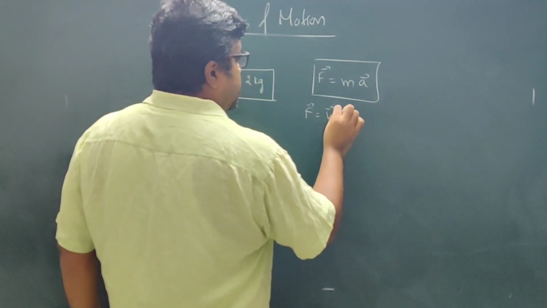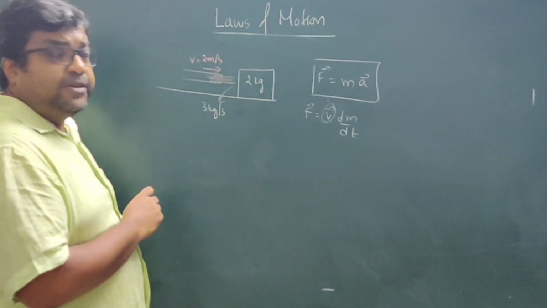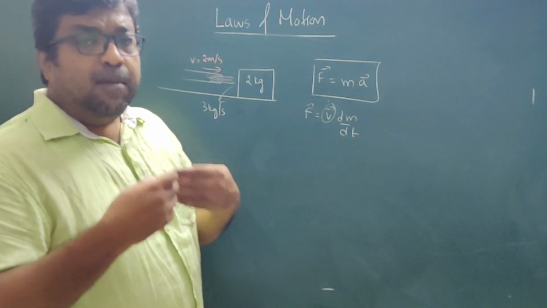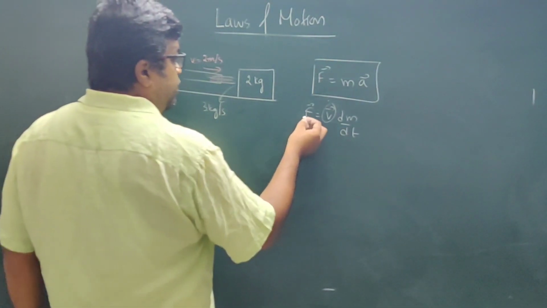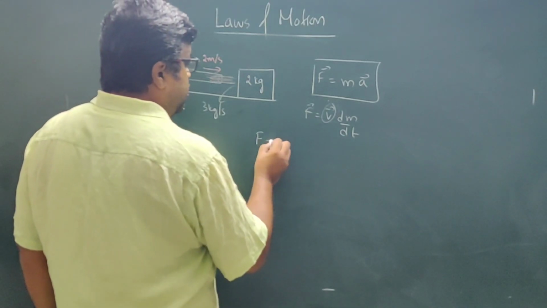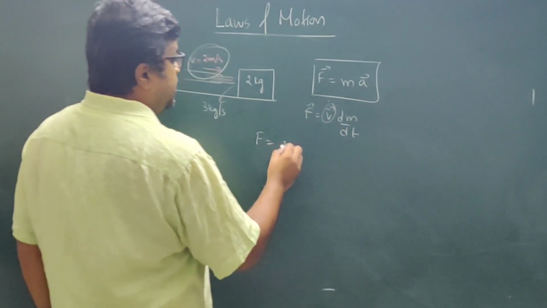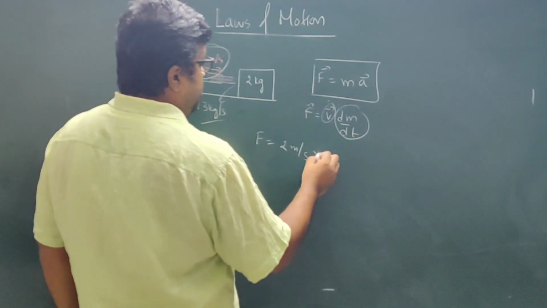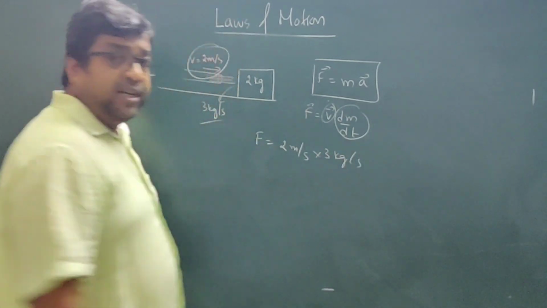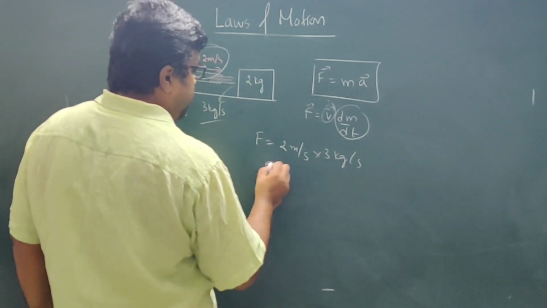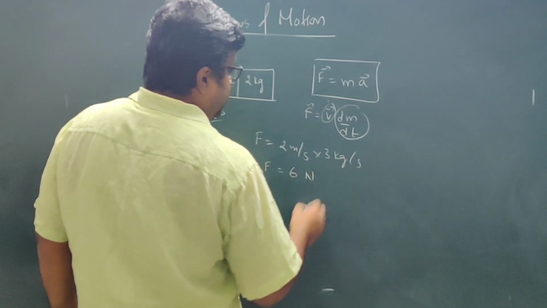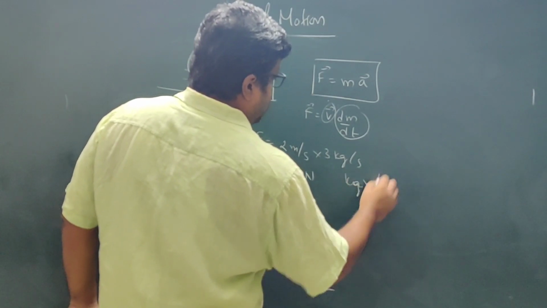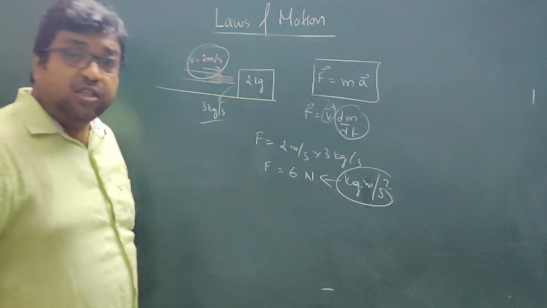So here, this velocity is 2 meter per second. Now the initial acceleration is asked, direction is not asked, so obviously we need the magnitude of the acceleration. For that we first find the force. Force is equal to this velocity, 2 meter per second, times dm by dt, which is 3 kg per second. So F is equal to 6 newton. This is kg meter per second square, but that is equal to newton, so 6 newton is the force.